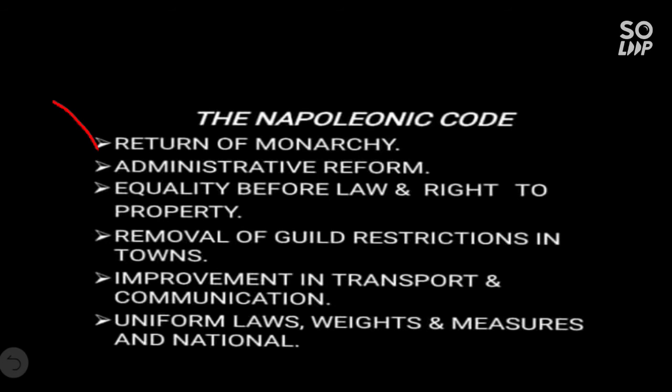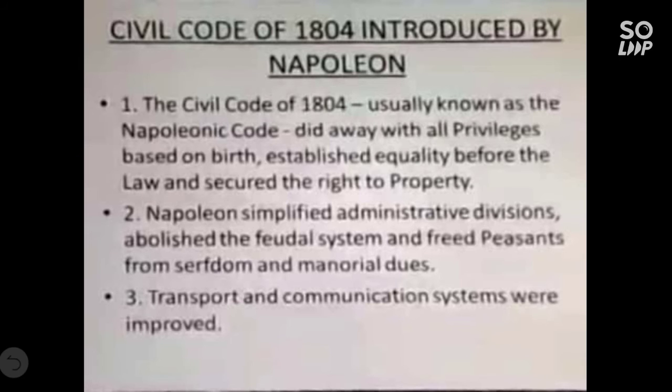First, return of monarchy. Second, administrative reform. Third, equality before law, right to property. Then fourth, removal of guilds, restriction in towns. Then improvement in transport and communication, uniform law, weight and measurement and national rules. So let's move to the next. The Civil Code of 1804 introduced by Napoleon has some very important features. Many times it has come in the board exam also. Let's see one by one in detail.